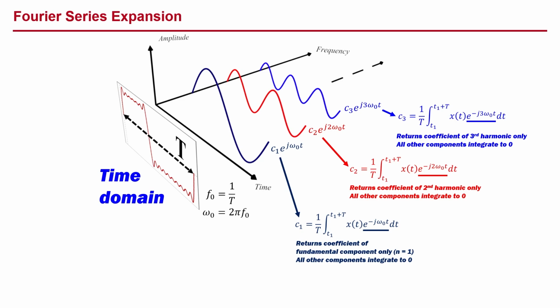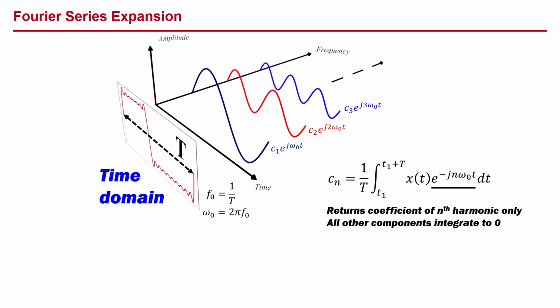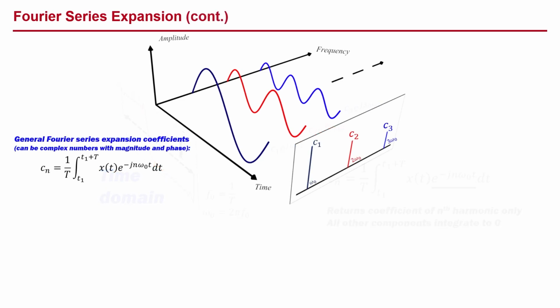And so on, where the coefficient of the nth harmonic, Cn, is obtained by multiplying x of t by e raised to the power of minus j times n omega naught t, and taking the time-averaged integral over the period T. This is our expression for general Fourier series expansion coefficients, and in general, they can be complex numbers